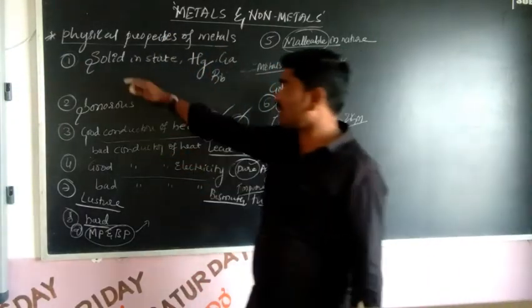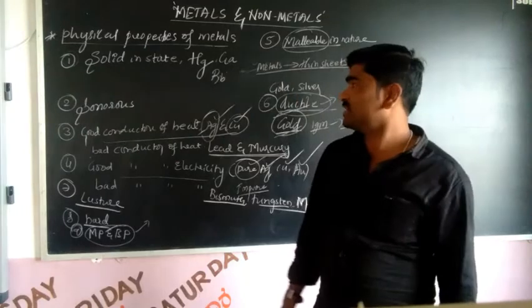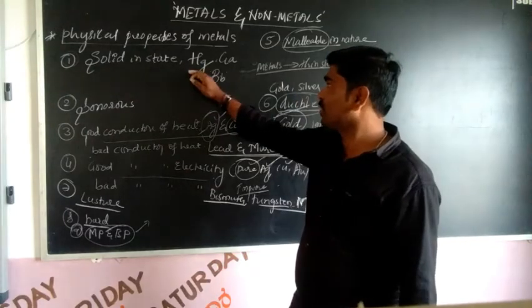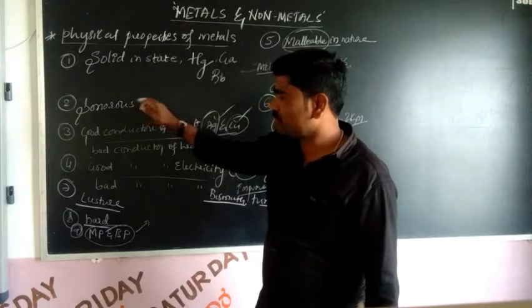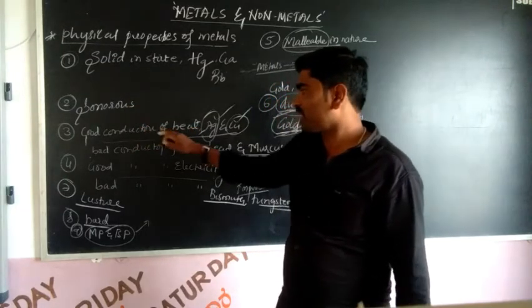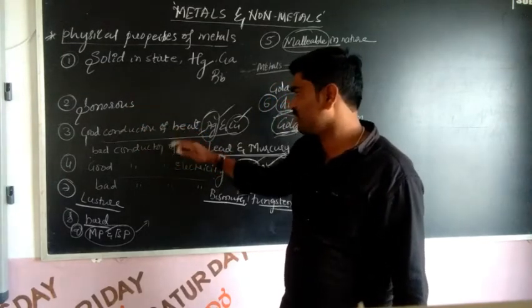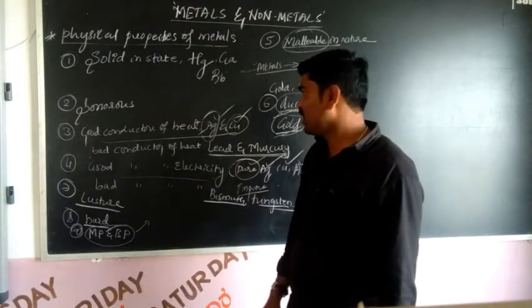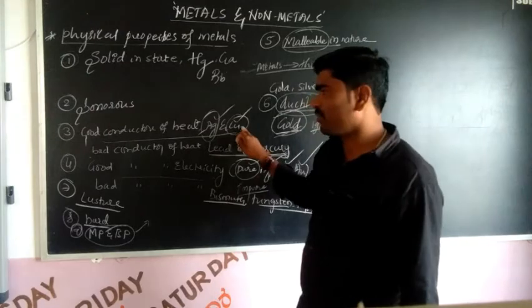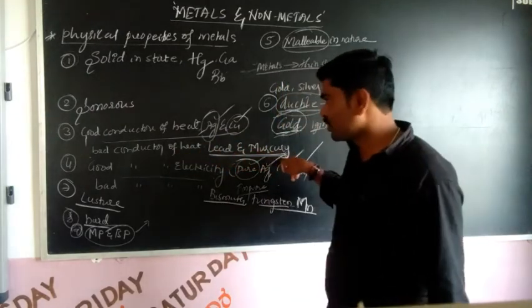Metals are always in a solid state except mercury, gallium, rubidium, and metals are sonorous. Metals conduct heat and electricity, you know that very well. The best conductors of heat are silver and copper. Bad conductors are lead and mercury.